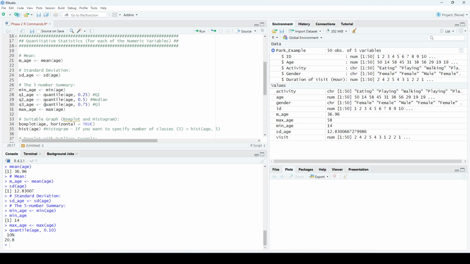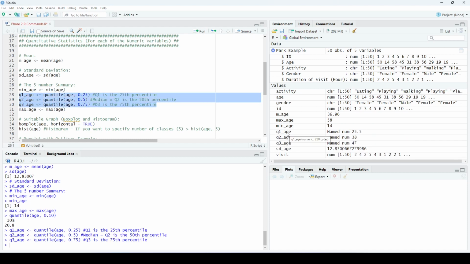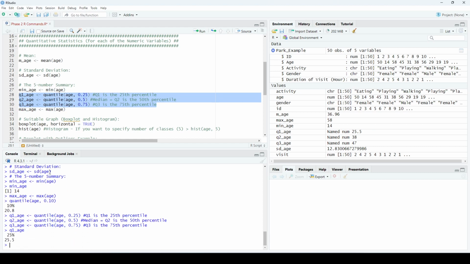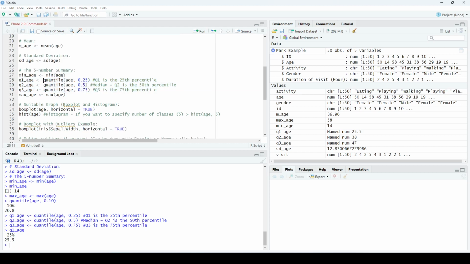Now, if I want to find Q1, we know that Q1 is the 25th percentile, the median, which is Q2, is the 50th percentile, and finally Q3 is the 75th percentile. So I will use the function quantile of age, comma 0.25 for Q1, 0.5 for the median or Q2, 0.75 for Q3. So now we can mark all these 3 and run them together. And as you can see, they are saved here. All their values, I'll just write Q1 age, call its value, and so on. Okay, so this is a 5-number summary.